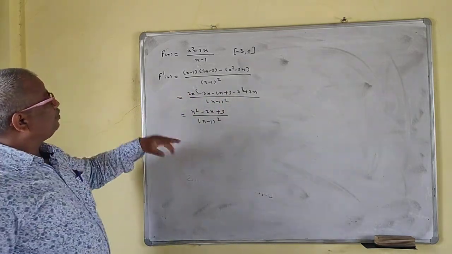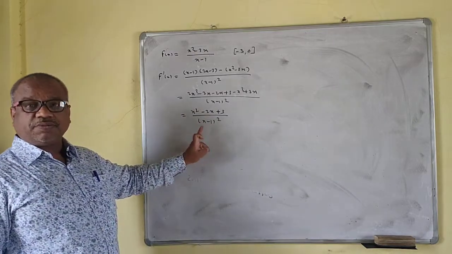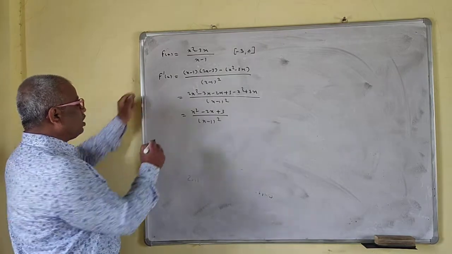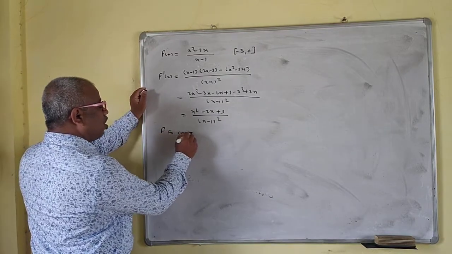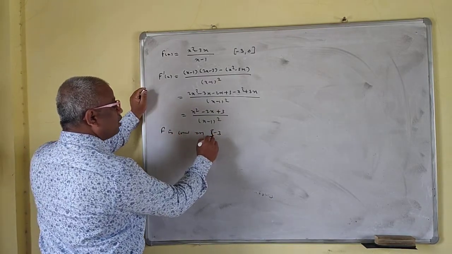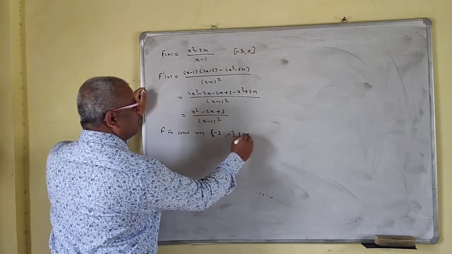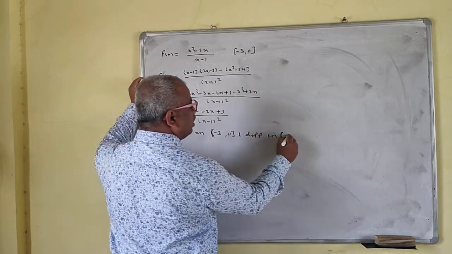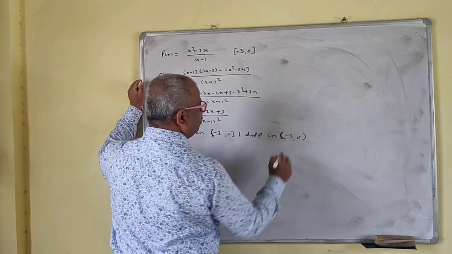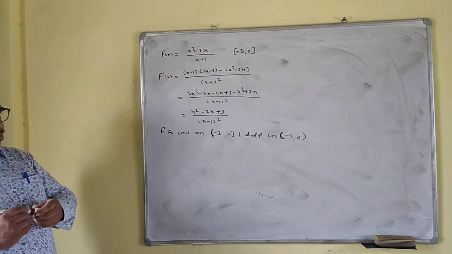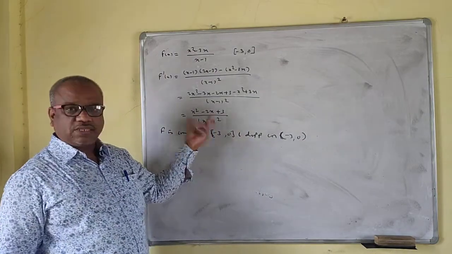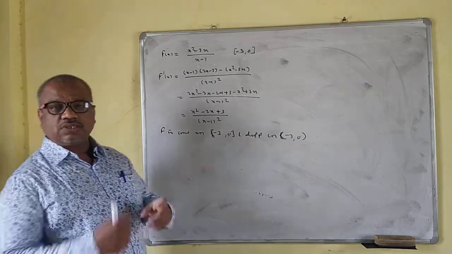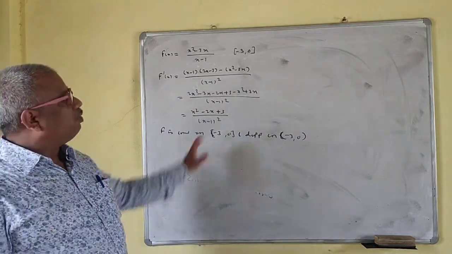Now see, this function is not differentiable at x is equal to 1, but 1 is also not there. So that means f is continuous on the closed interval minus 3, 0 and differentiable on the open interval. Actually on the closed interval this is also differentiable. No problem for minus 1. For x is equal to minus 1, it won't be 0. Your denominator is 0 only at x is equal to 1, and 1 is not there.